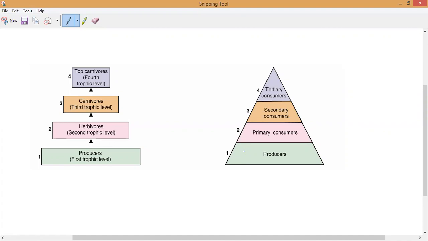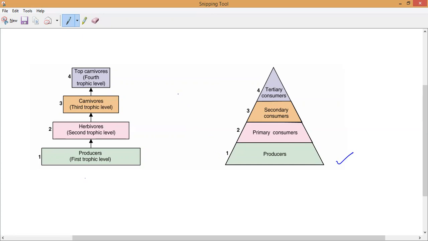So that is, and we have to write those 4 points, and this is what you can keep as the heading: understanding various trophic levels in a food chain as represented diagrammatically. This is one way of representing the trophic levels in a food chain, and this is another way of representing the trophic levels in a food chain.